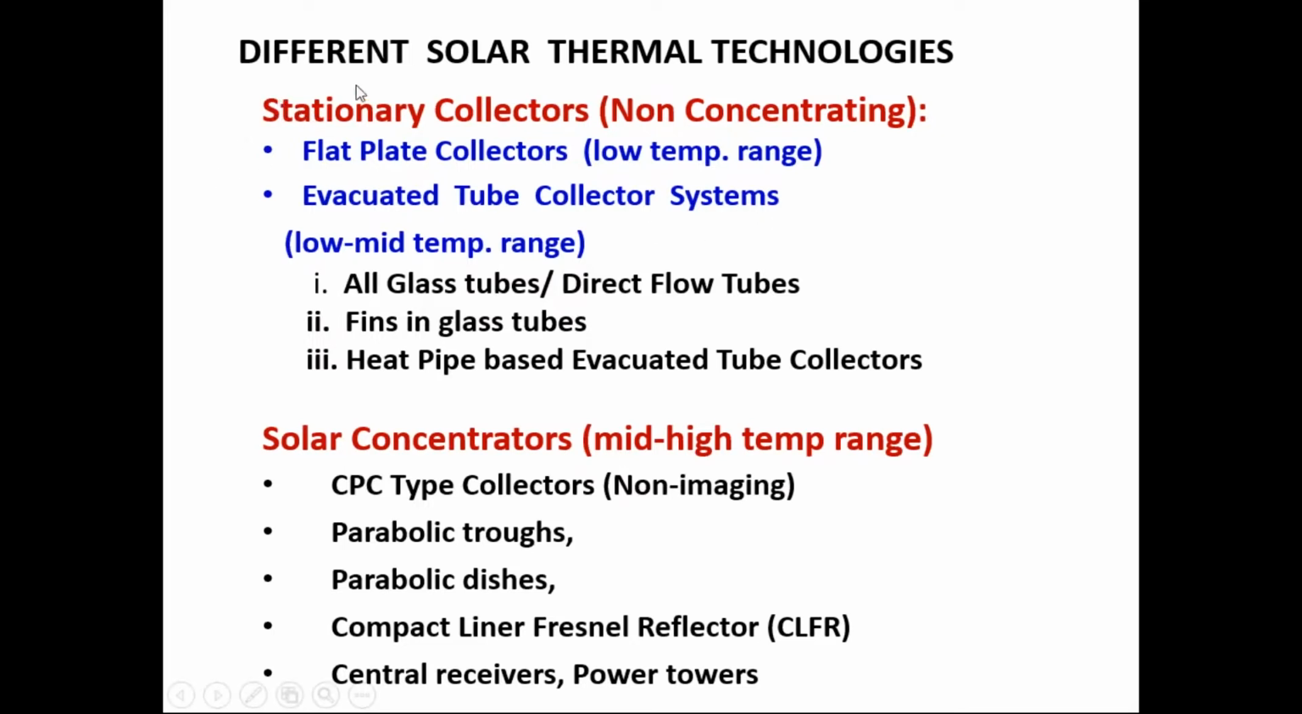The two main categories are stationary collectors. As the name indicates, those collectors are fixed in a position. Those collectors are not tracking the sun's path. Those are non-concentrating type collectors or devices. So under this category, flat plate collector and evacuated tube collector systems are very popular and widely used. But as there is no concentration, the temperature which is achieved by using these collectors is also low. And there are various types of evacuated tube collector system also. I'll explain it in brief in the next slides.